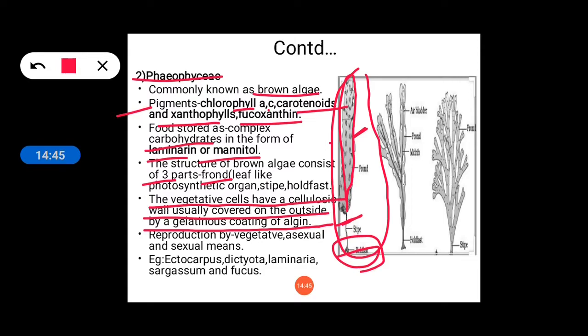Reproduction is by vegetative, asexual, and sexual means, similar to Chlorophyceae. In Phaeophyceae also, reproduction takes place by vegetative, asexual, and sexual means. Examples of algae that belong to the class Phaeophyceae are Ectocarpus, Dictyota, Laminaria, Sargassum, and Fucus.